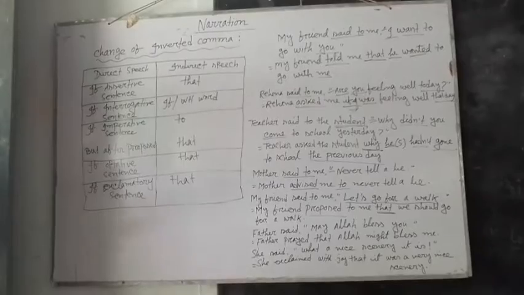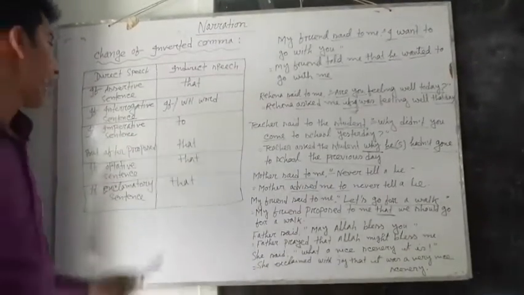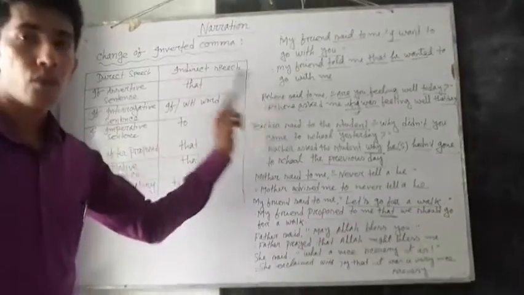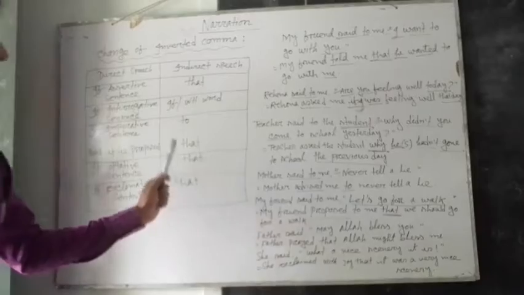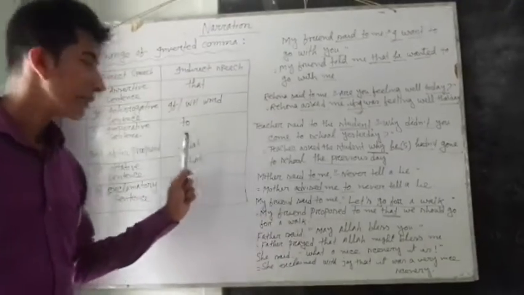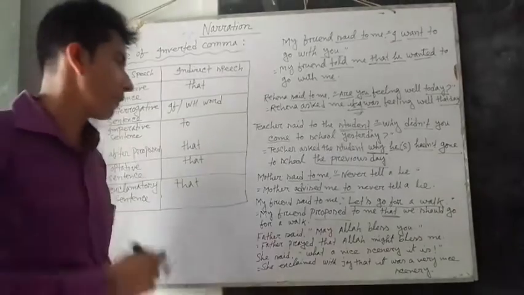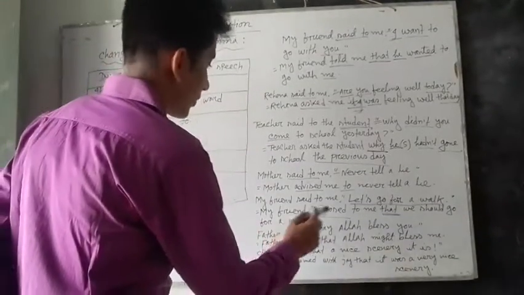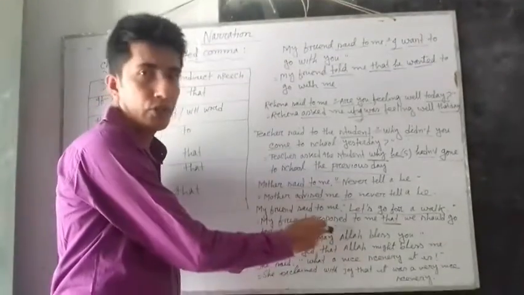Next, we will go to the optative sentence. When the reported speech of a direct speech is in an optative sentence, it will be that instead of the inverted comma. For example, father said, may Allah bless you. It is an optative sentence.